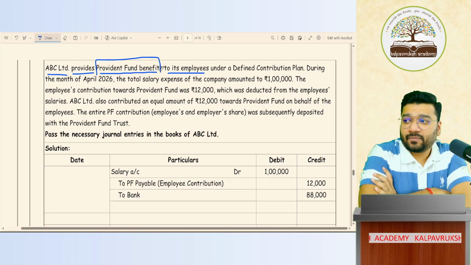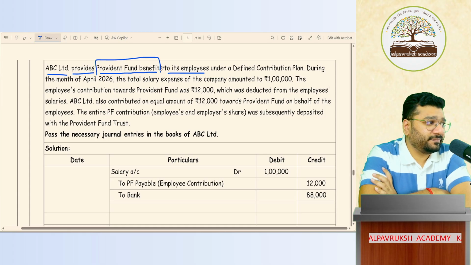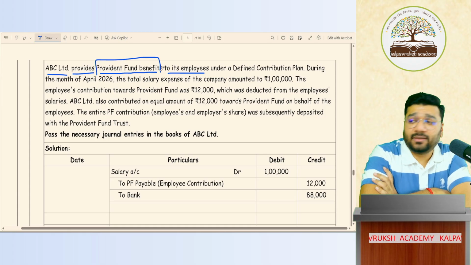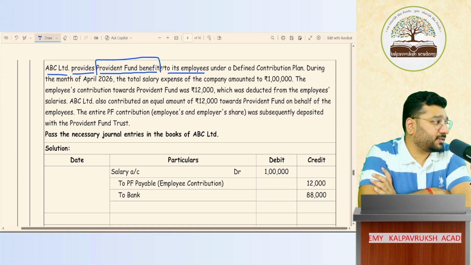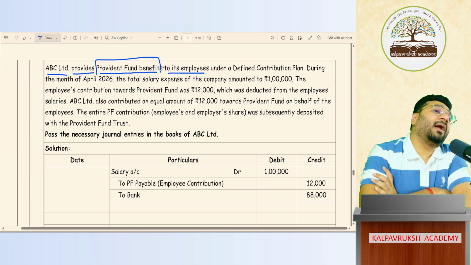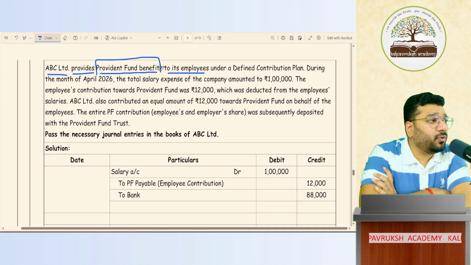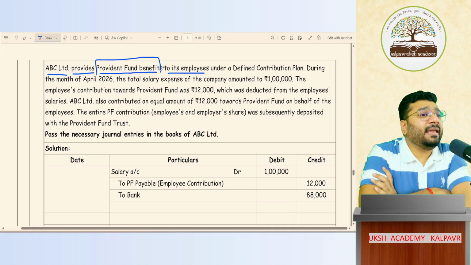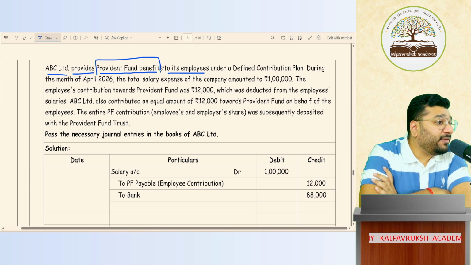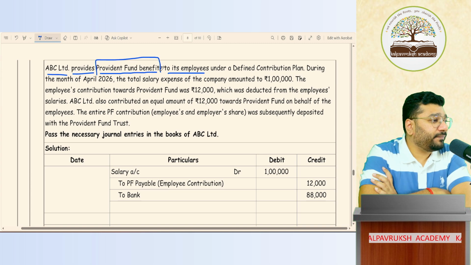Okay. Point said correctly. But my question to all of you: why did the concept of provident fund even come into existence first? To encourage savings. You all know that people have become financially prudent only in the last few years. About 50 years ago, 100 years ago, people never had any idea about how to do savings, and the money they save, where and how to invest. That literacy was not there.